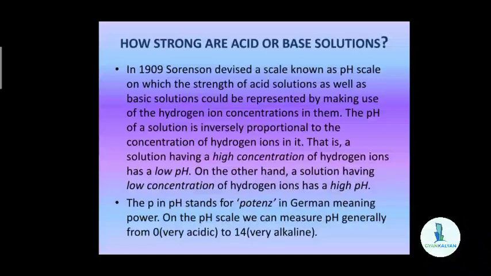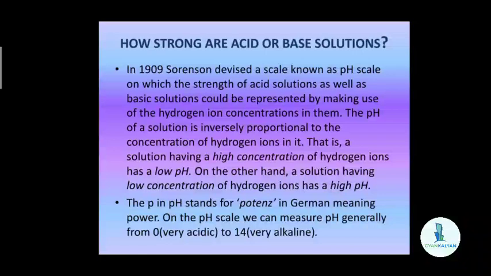It is used to check the strength of acid solutions as well as basic solutions by making use of the hydrogen ion concentration in them. He linked the hydrogen ion concentration of acid and base solutions to the simple numbers 0 to 14.